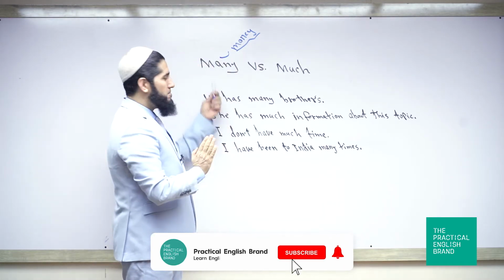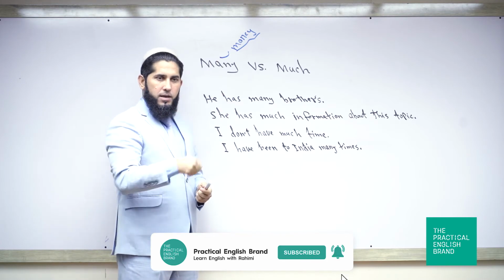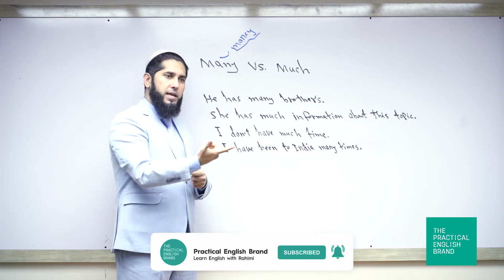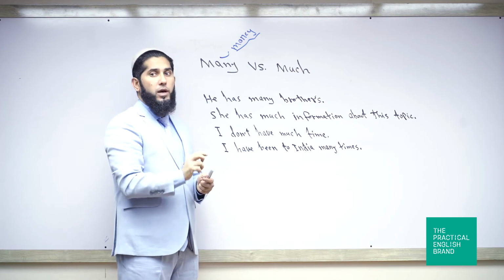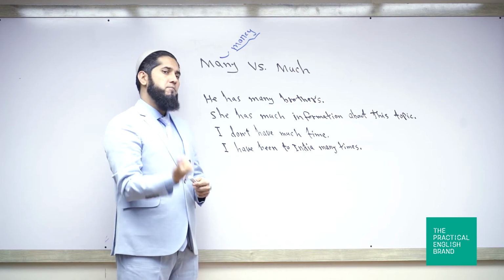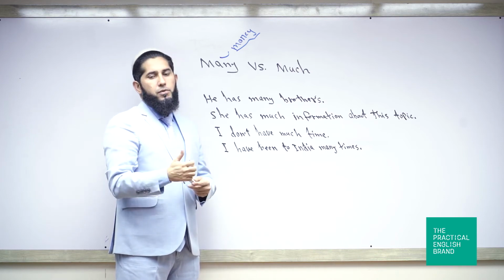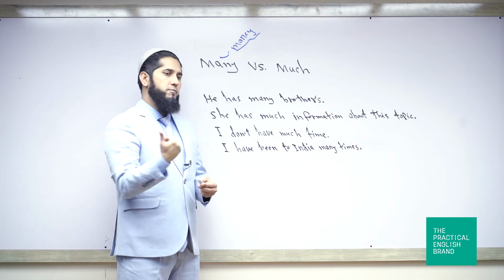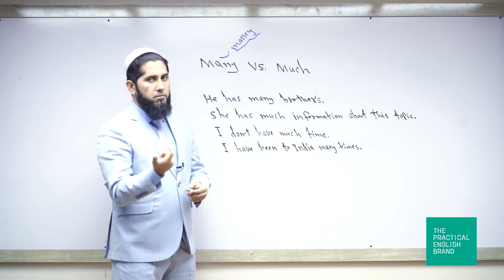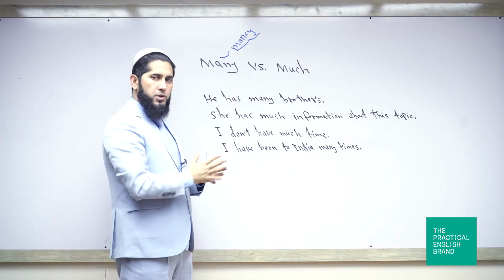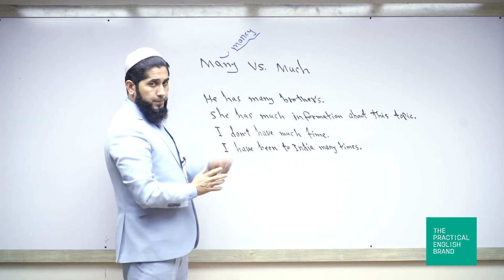But many, okay? I have many brothers, many, not money. I have many books, I have many students. I have, for example, many pens. So money and many. The first thing is the pronunciation of this word.